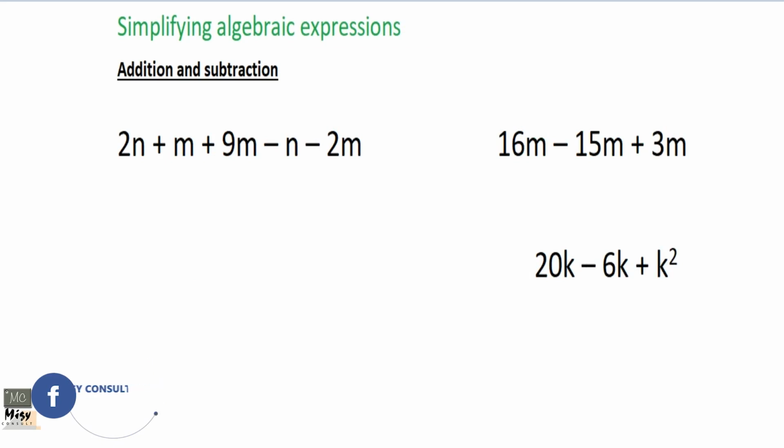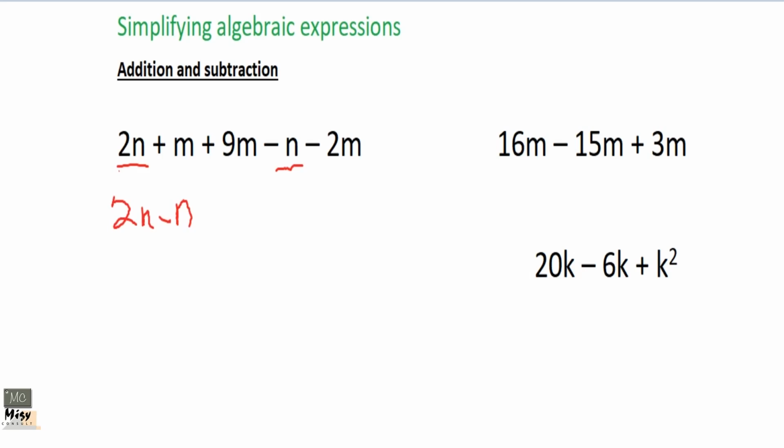Yes, we are still on addition and subtraction of algebraic expressions. Okay, so let's see how it moves on again. Now, what did we say we'll do first? We'll look out for common terms or like terms. So first of all, we look at the n side. The n is 2n. We go through, we see another negative n. So it is 2n minus n. Okay, so we are done with that term.